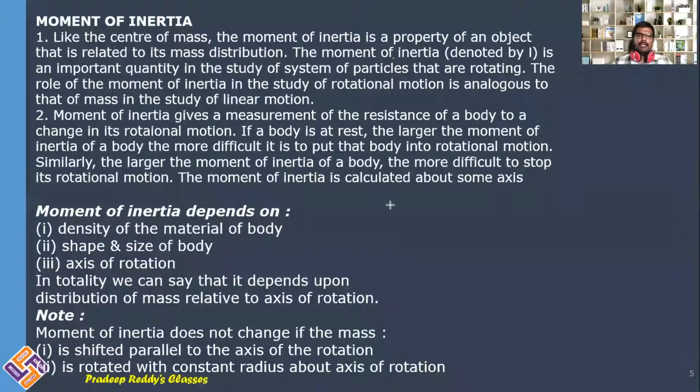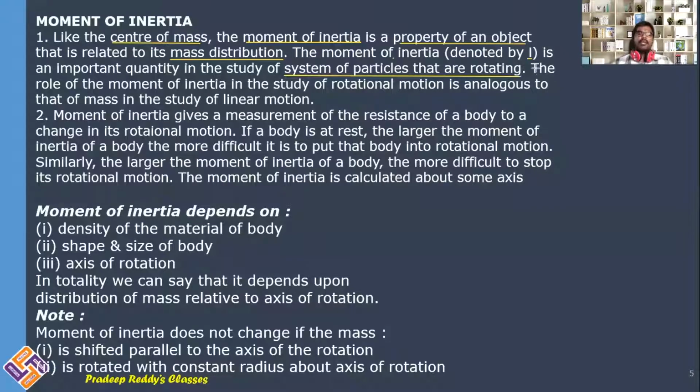Just like how in translatory motion we have calculated center of mass, similarly in rotational motion we will calculate moment of inertia. Moment of inertia is a property of an object that is related to its mass distribution. It is denoted with I, and it is an important quantity in studying systems of particles which are rotating.